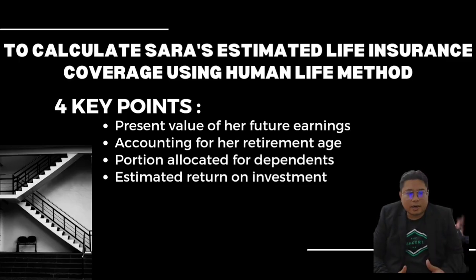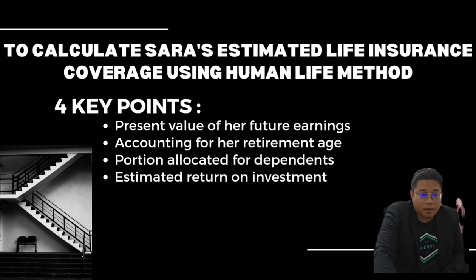To answer question number 1, we need to calculate Sarah's estimated life insurance coverage using the human life value method. In this question, I think 4 key points are necessary. Number 1 is the present value of her future earnings. Number 2, accounting for her retirement age. Number 3, the portion allocated for dependents. And the last one is the estimated return on investment, ROI. Let's go to the next slide.